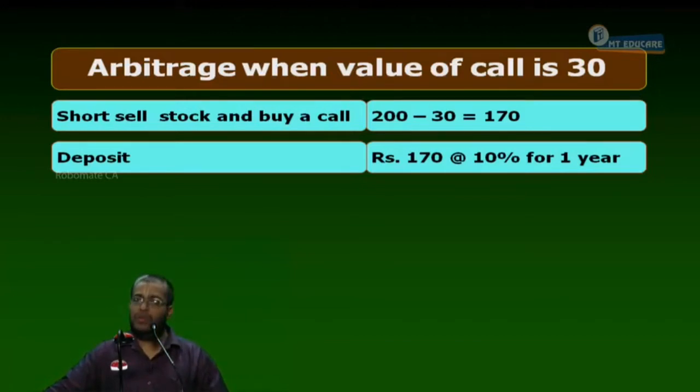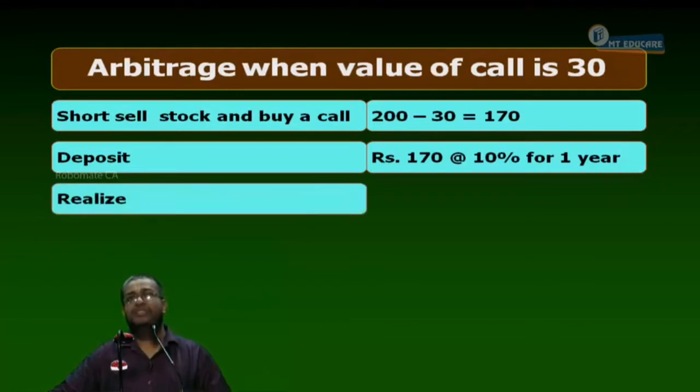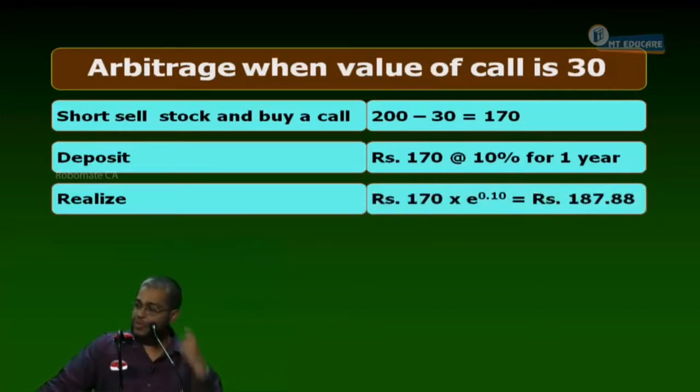170 at 10% for 1 year. Can I proceed? Now, what happens after 1 year? The deposit should be realized. I'll get more than 170, along with interest: simple interest, compounded, normal compounding, continuous compounding. Continuous compounding gives 170 into e power 0.10.